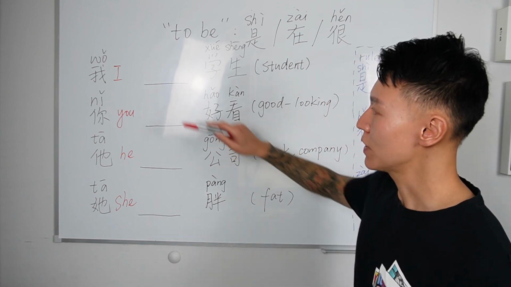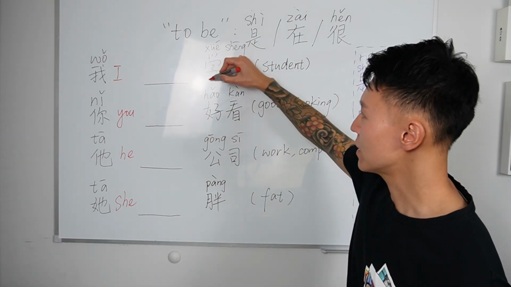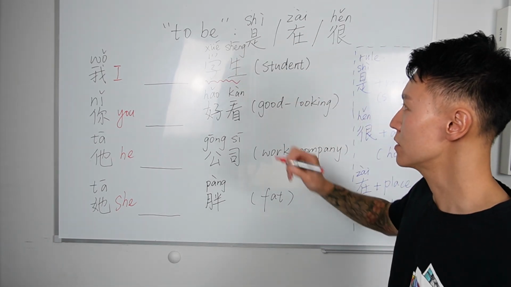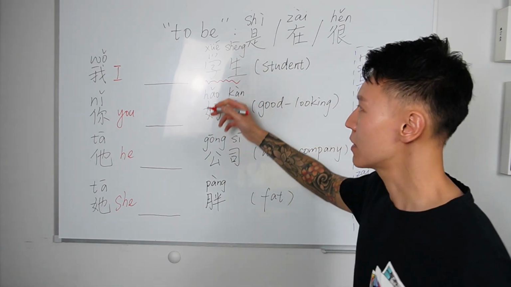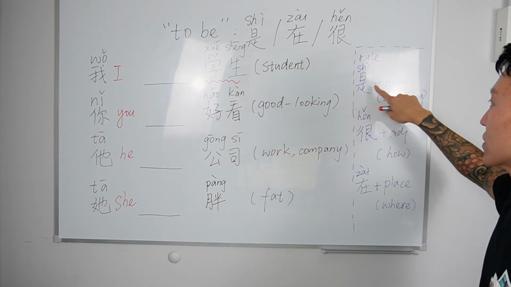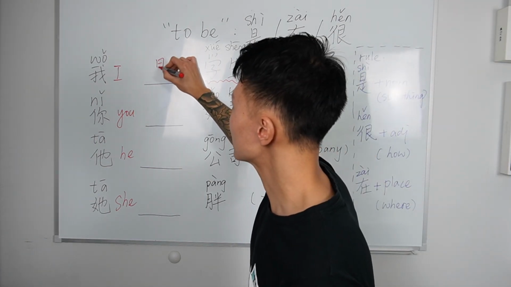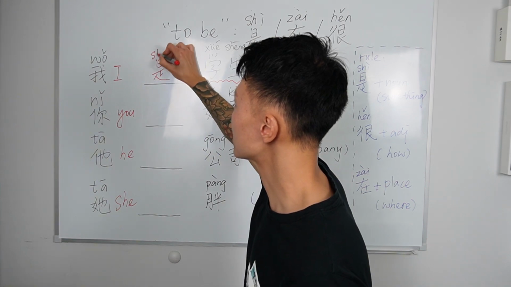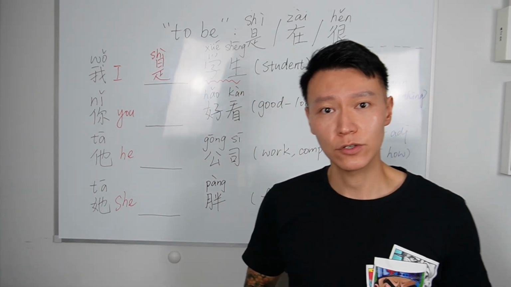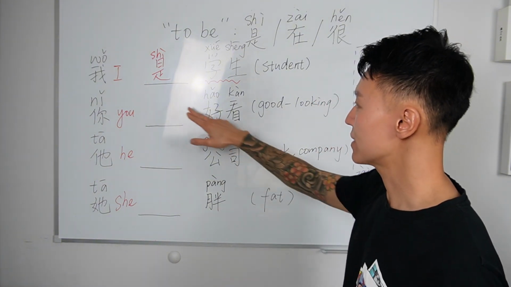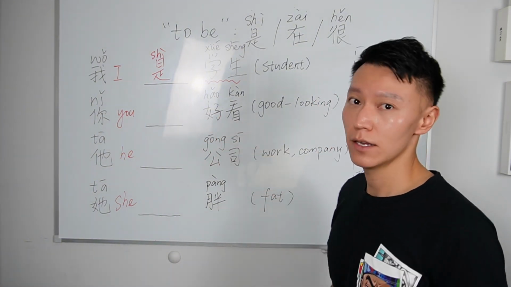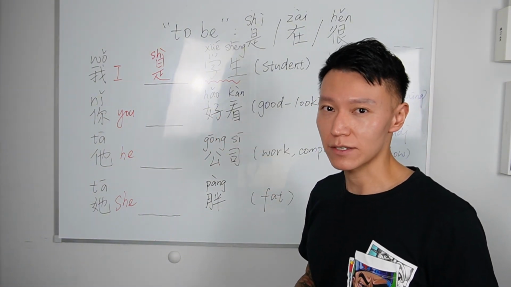Alright, so in the first sentence, we have 学生, which is a noun. That is why after 是 we have to use a noun. That is why we need to use 是 here. 我是学生, I'm a student. And in the second sentence, 好看, good looking, that's an adjective.